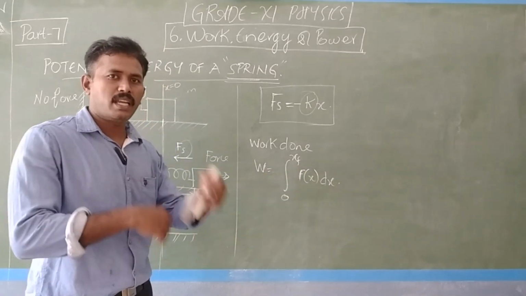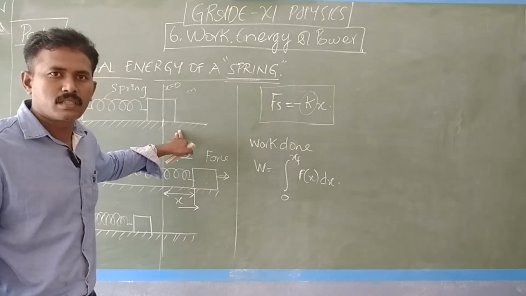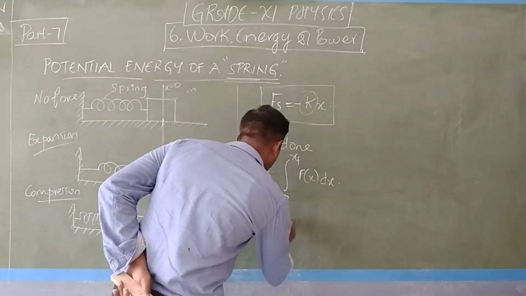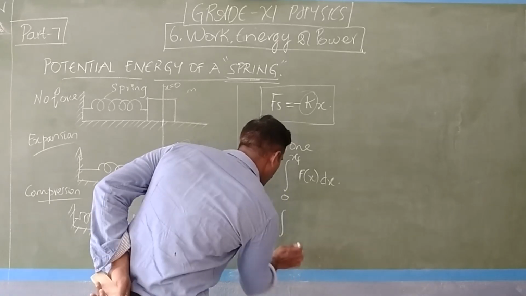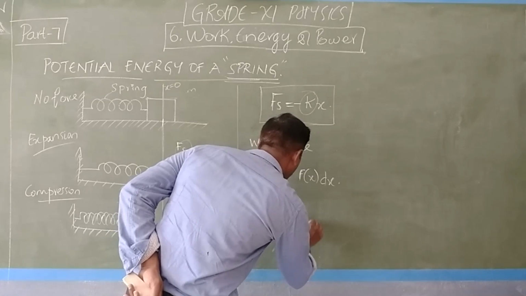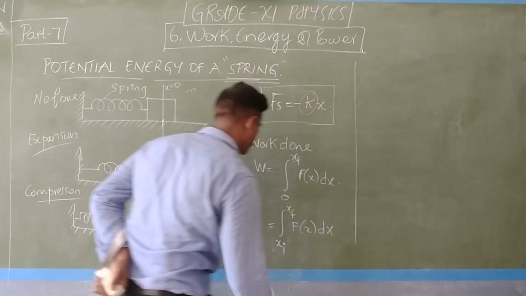Again, if I standardize, if the wooden block is already at some other place, I can convert it into an initial point. I can consider it as the integral from x initial to x final of f of x dx. Okay.